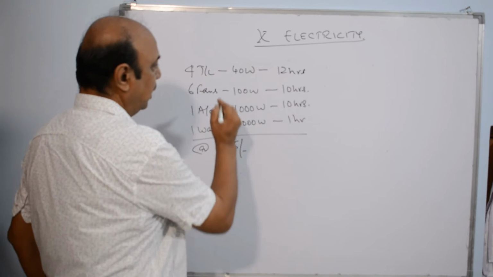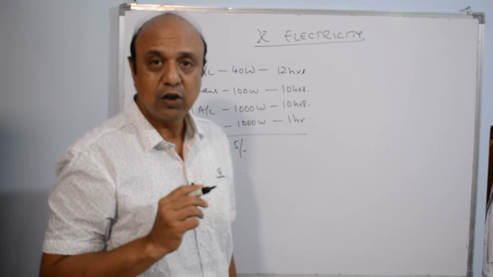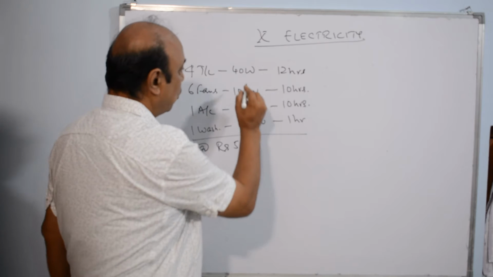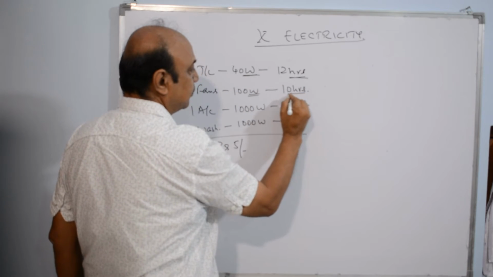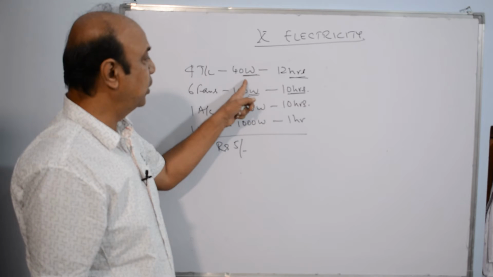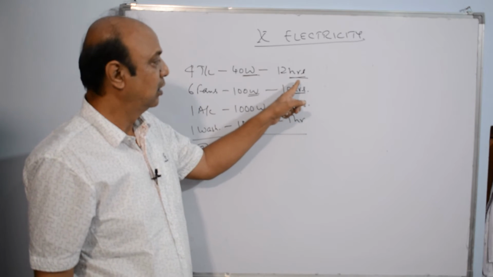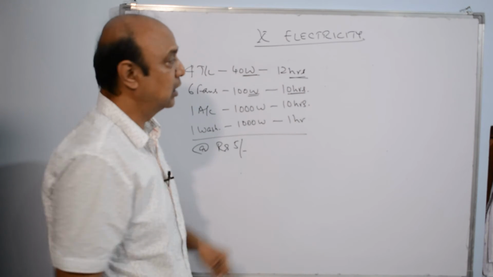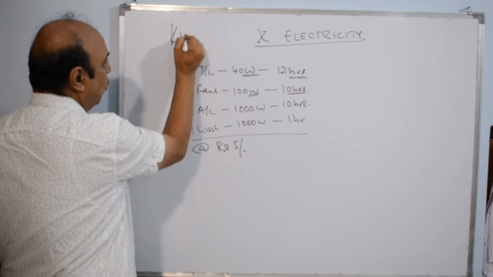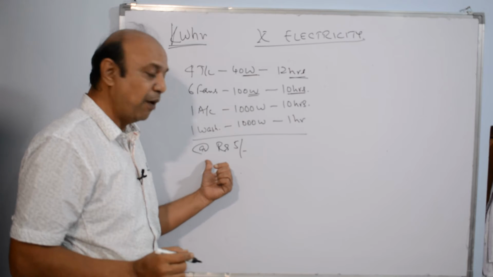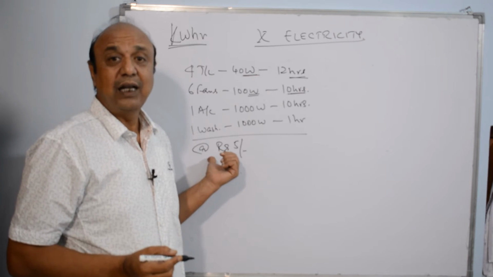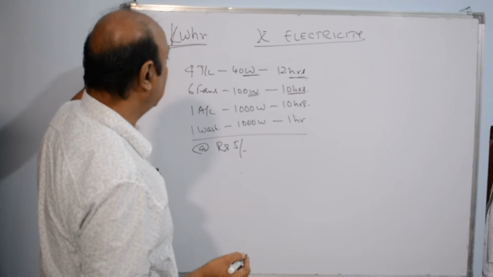It's very simple again, but before solving this type of questions, you have to concentrate on the units given. Here the unit given is watt, unit given is hours. The commercial unit is kilowatt hour. That means if I say I am being charged at 5 rupees, that means 1 unit is 1 kilowatt hour.